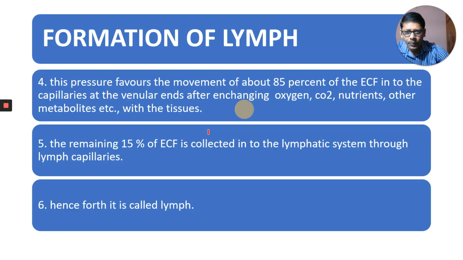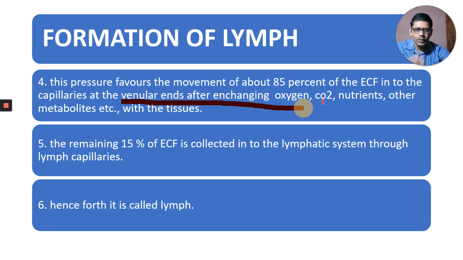Look at the second point now. Oncotic pressure favors the movement of about 85% of extracellular fluid into capillaries at the venular ends after exchanging oxygen, CO2, nutrients, and other metabolites with the tissue.